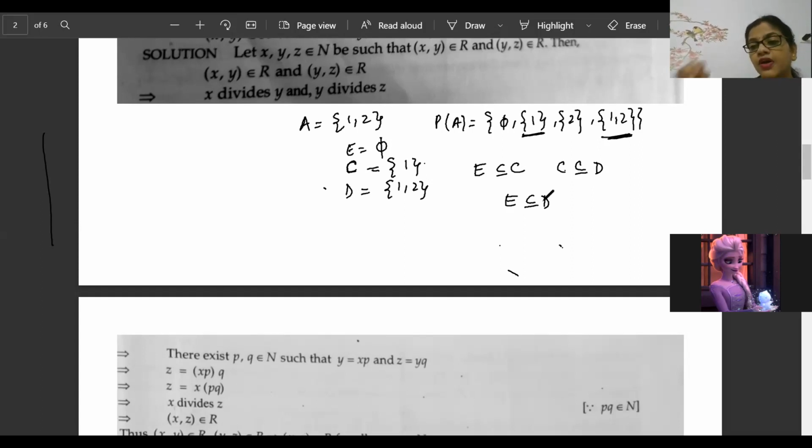Tell me yes or no. Remember one more time, remember that power set section. In the power set section, all these elements will be exactly present inside. These elements are subsets. Okay.